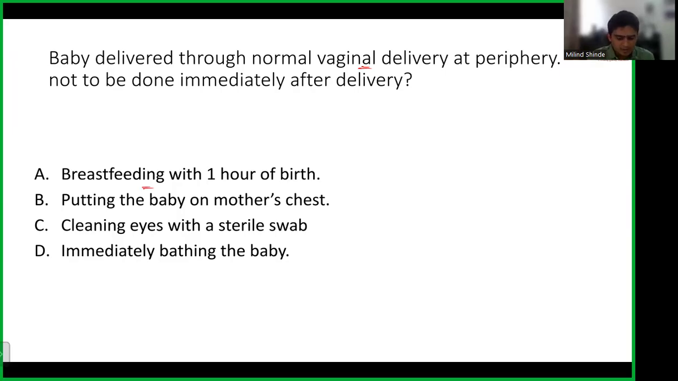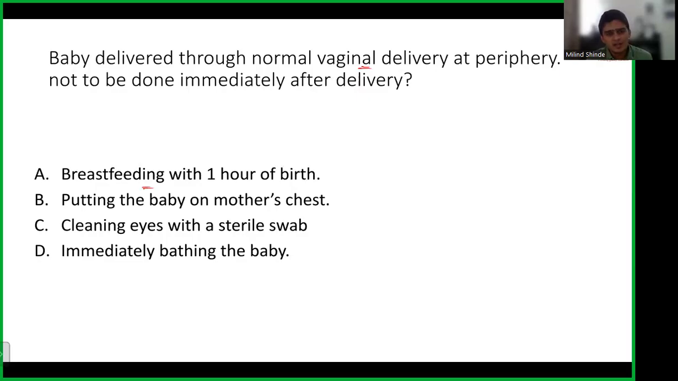Putting the baby on mother's chest. Yeah, this is what we do, because if you want to breastfeed a baby, you have to put it on mother's chest. Also, we talked about kangaroo mother care. You want to keep baby warm. You have to keep it close to the mother. So this also looks a sensible option.